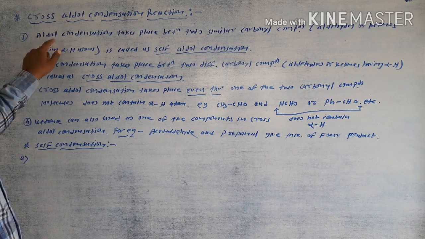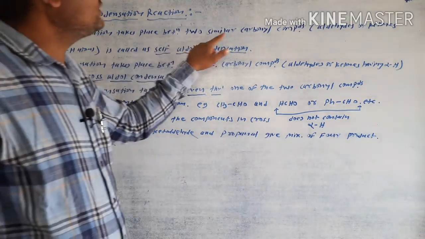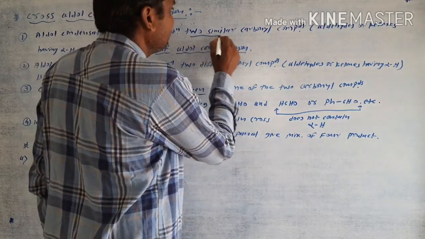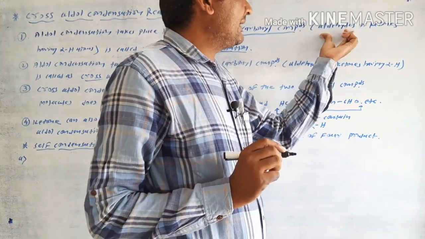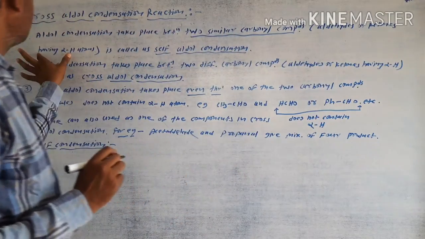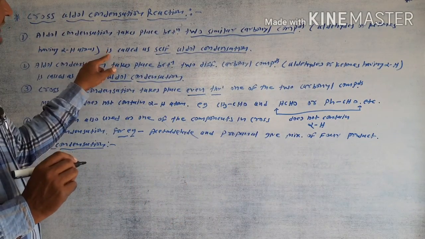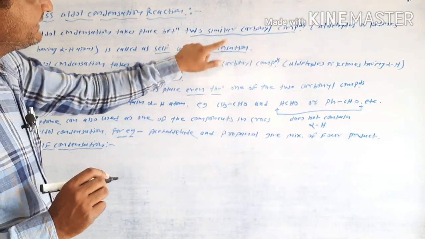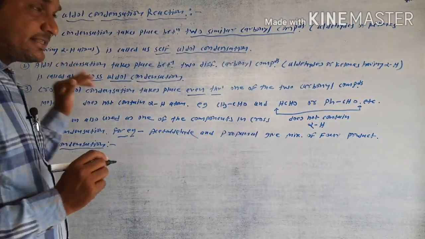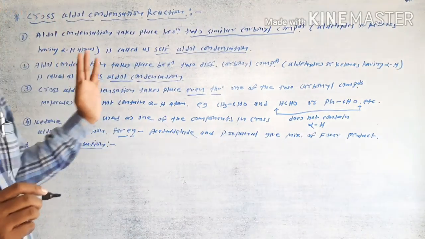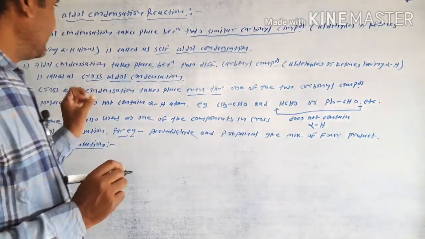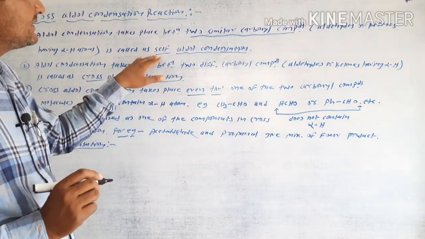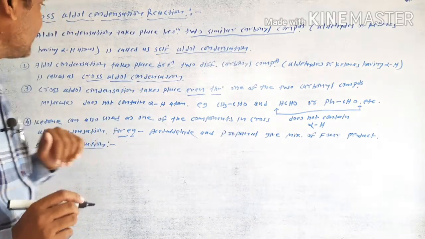First point: aldol condensation takes place between two similar carbonyl compounds. Carbonyl compound means particularly aldehyde or ketones containing alpha hydrogen atom, and this is called a self aldol condensation reaction. It means the aldol condensation reaction takes place in two similar aldehydes or two similar ketones having alpha hydrogen atoms. Then this type of aldol condensation reaction is called a self aldol condensation reaction.